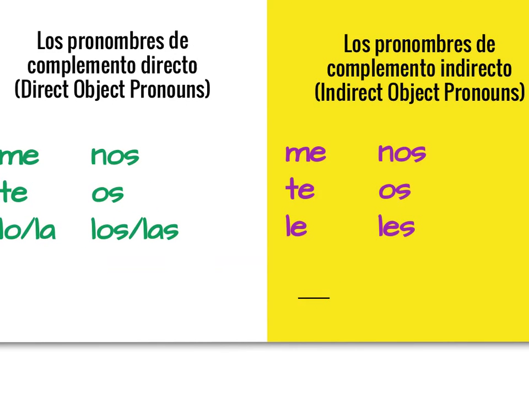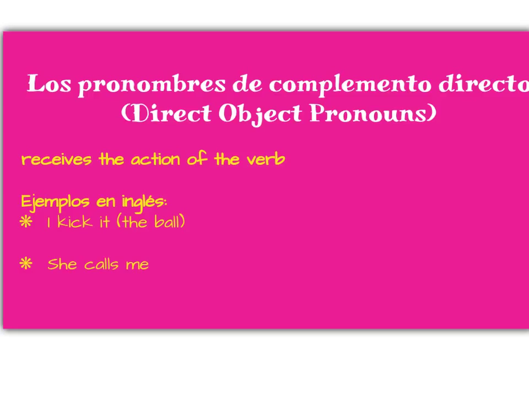Here are your indirect object pronouns, de complemento indirecto. Me, te, le, nos, os, les. Okay, so let's talk about what direct object pronouns are. Aquí están unos apuntes. Here are some notes.